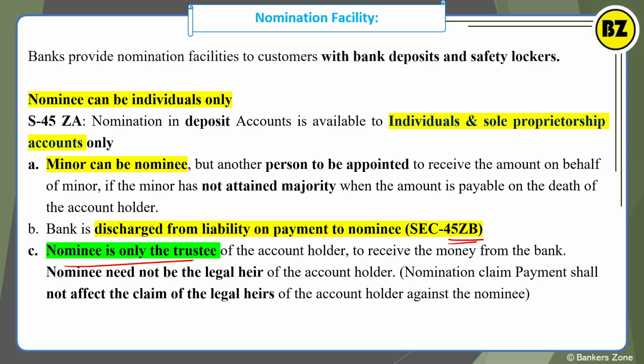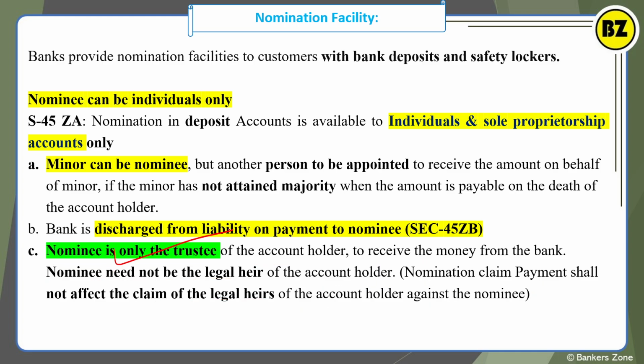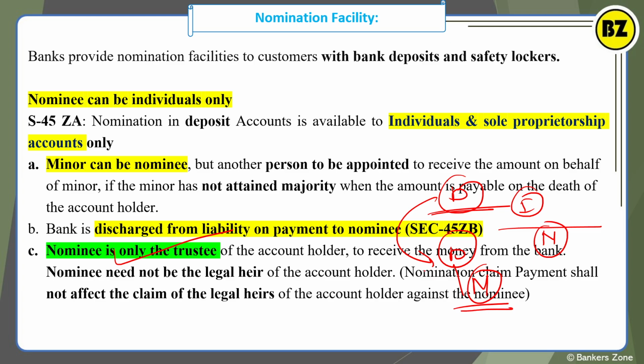The nominee is only the trustee. The nominee is only the trustee of the account holder to receive the money from the bank, right? But the nominee need not be the legal heir of the account holder. Nomination claim payment shall not affect the claim of the legal heir of the account holder against the nominee. Means what? Simply, see, the nominee cannot say, I am the nominee, give me the money. The nominee cannot claim unless there is a death of the account holder. Once there is a death of the account holder, then only the nominee can ask for money. Otherwise, the nominee cannot ask for money, right? So, who will get the money first?